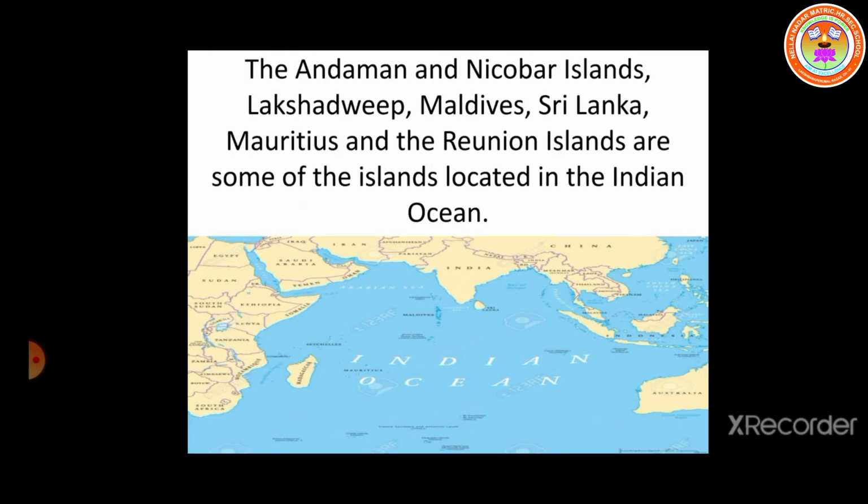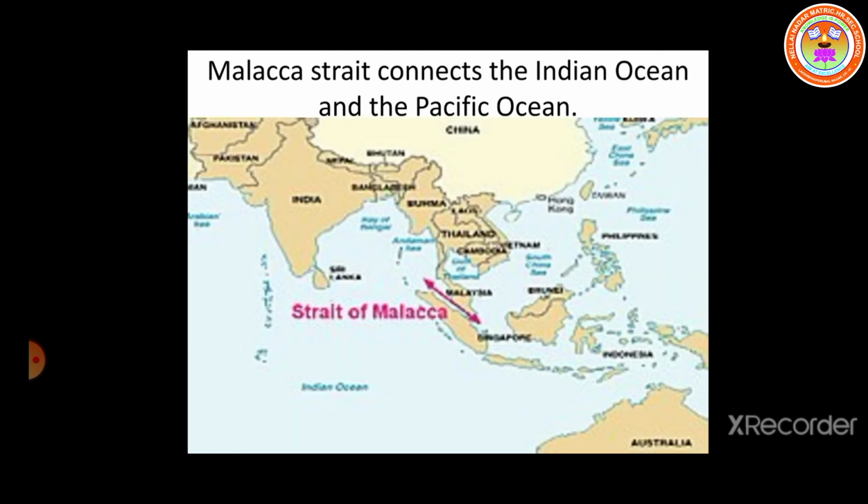Next, we are going to see about the islands of the Indian Ocean. The Andaman and Nicobar Islands, Lakshadweep, Maldives, Sri Lanka, Mauritius and the Reunion Islands are some of the islands located in the Indian Ocean. Next, we are going to see about the strait. Malacca Strait connects the Indian Ocean and the Pacific Ocean. See the picture, the pink color arrow shows the connection of the Indian Ocean and the Pacific Ocean. That strait is called Malacca Strait.